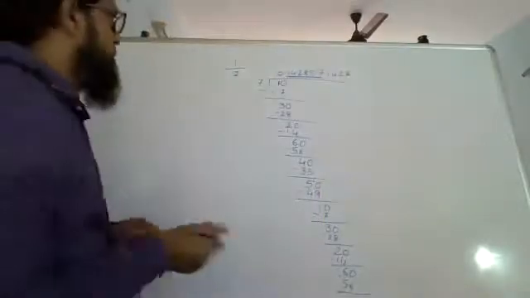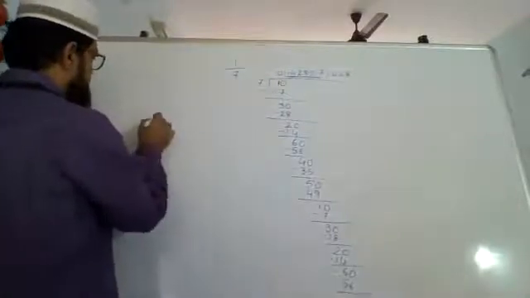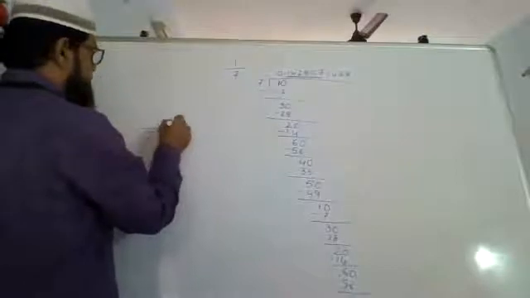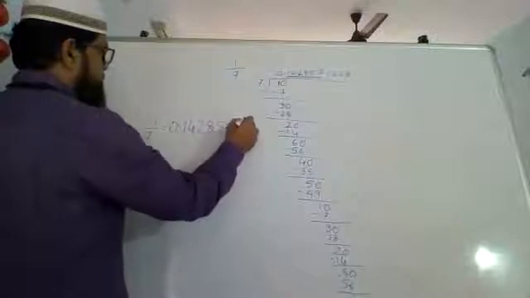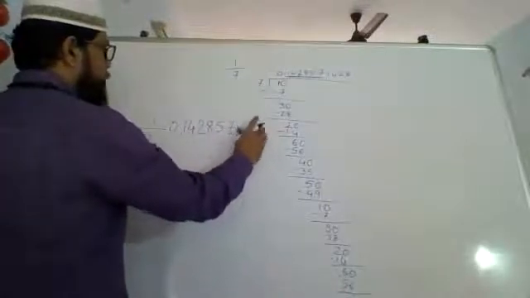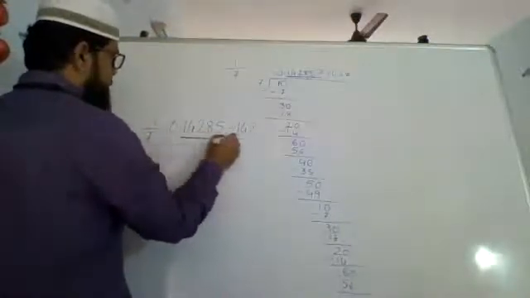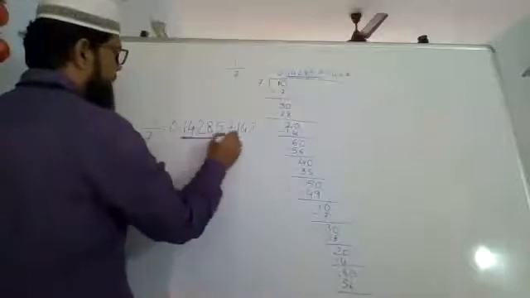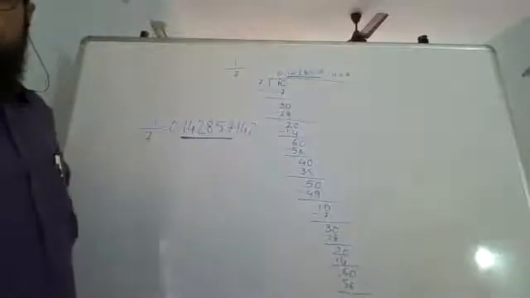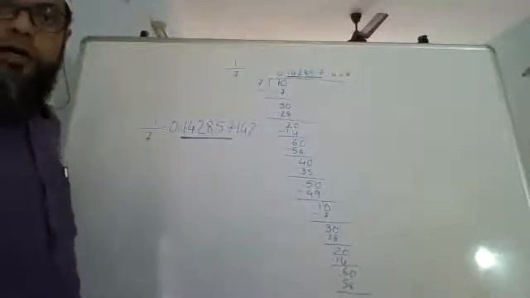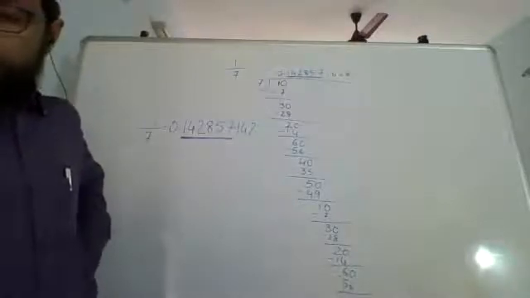So 1/7 is 0.142857 and so on, it will continue. You see this is what is going to repeat multiple number of times. 0.142857 will repeat on and on.